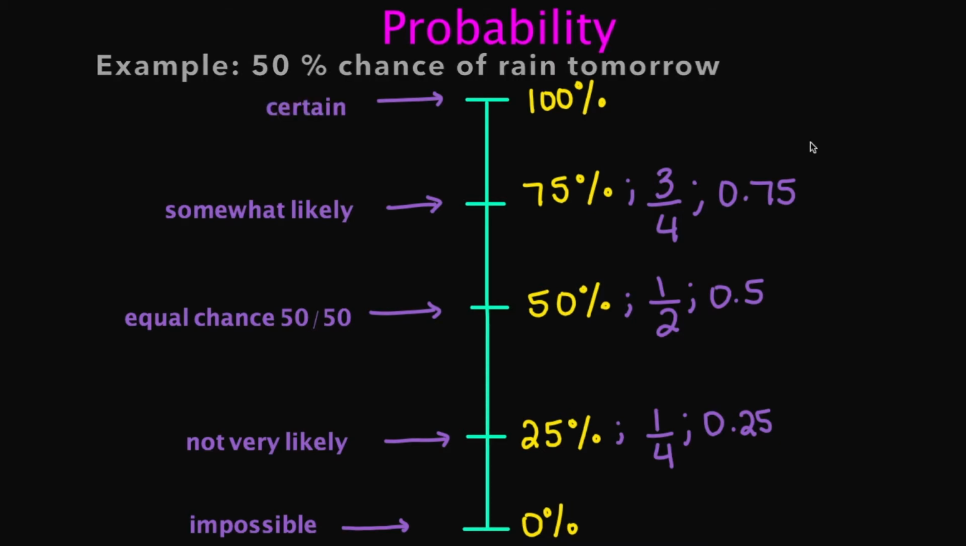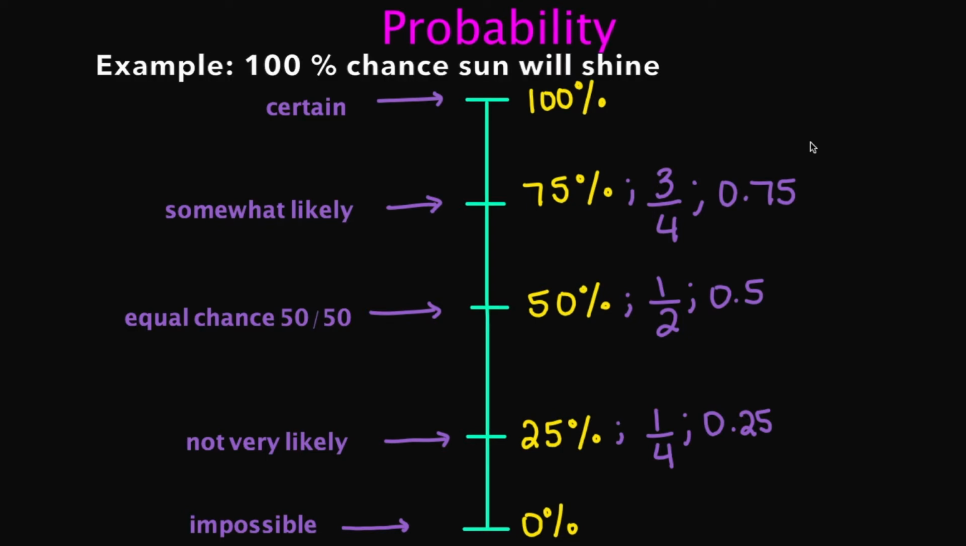So for an example, let's say there's a 50% chance that it is going to rain tomorrow. That means there's an equal chance that it may rain or that it may not rain. If I say there's a 100% chance that the sun is going to shine today, that means the sun is going to shine today, because based on that probability, the sun shining today is certainly going to happen.